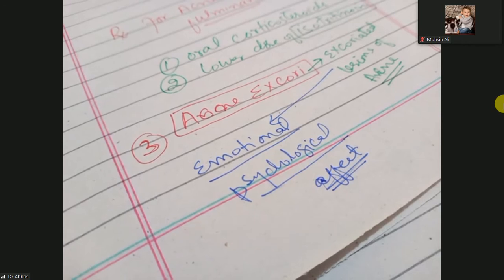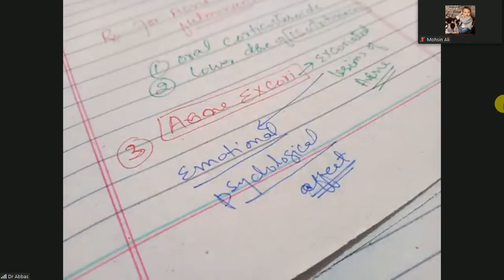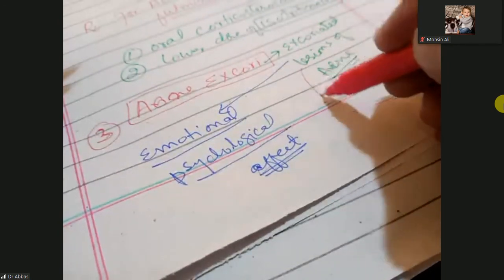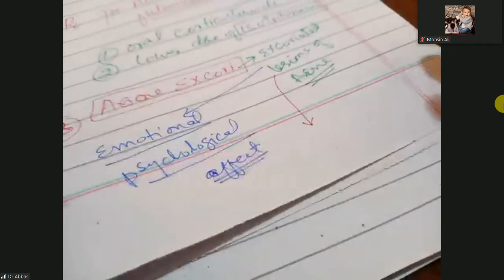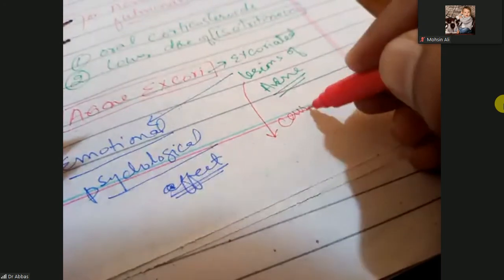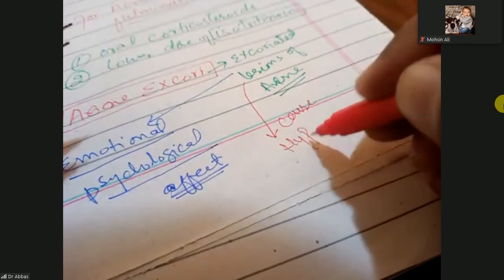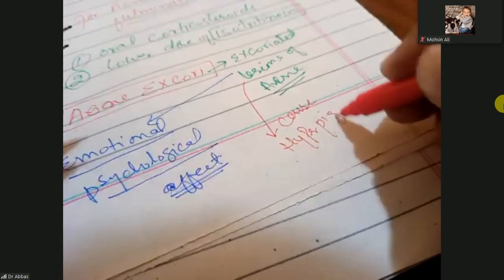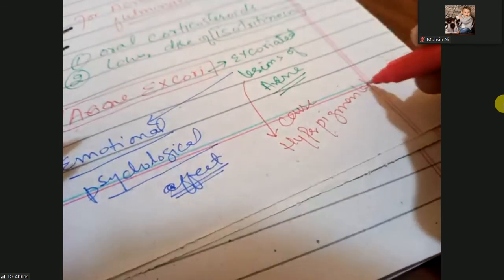mostly females will become psychologically depressed. So hormonal changes, psychological and emotional fluctuations will happen, and that will cause the excoriation. It means acne will become excoriated, and those excoriated lesions cause hyperpigmentation. And how will you treat it?